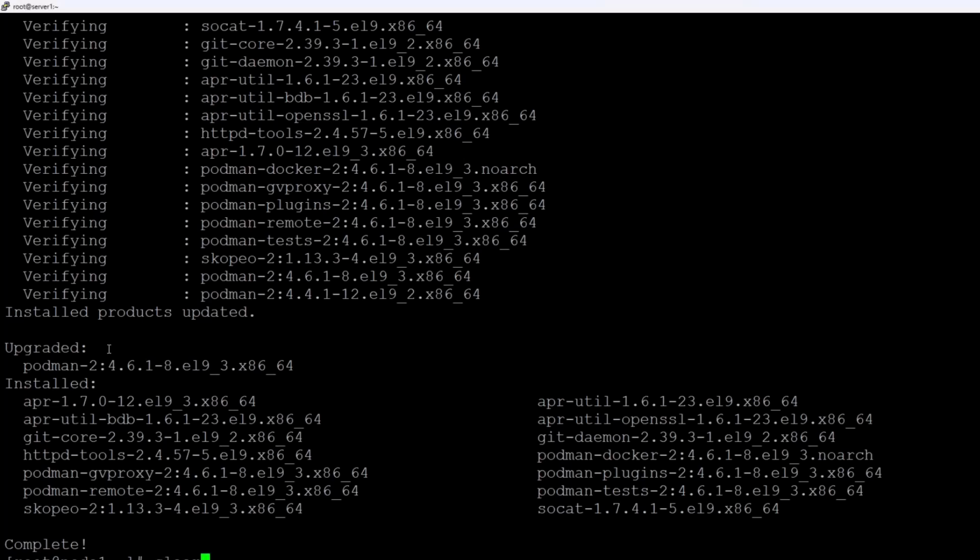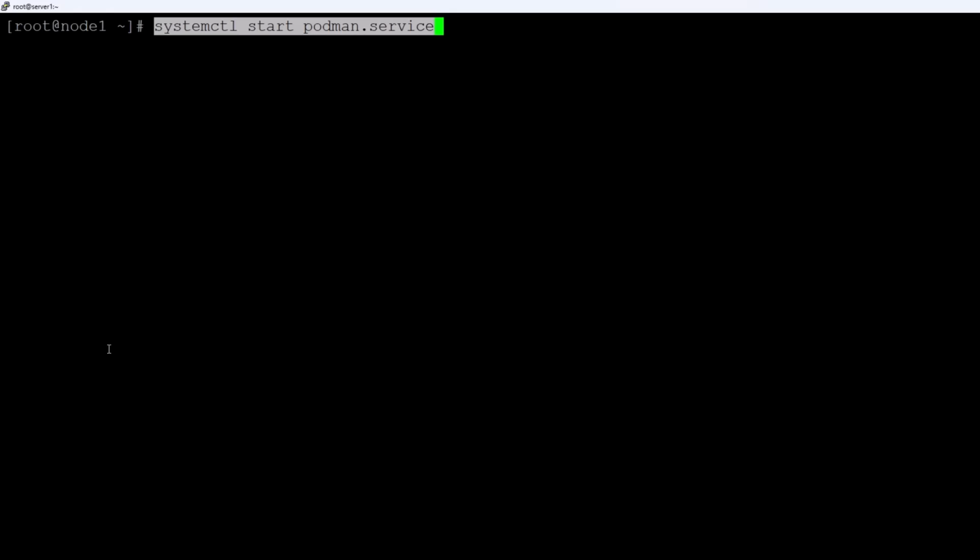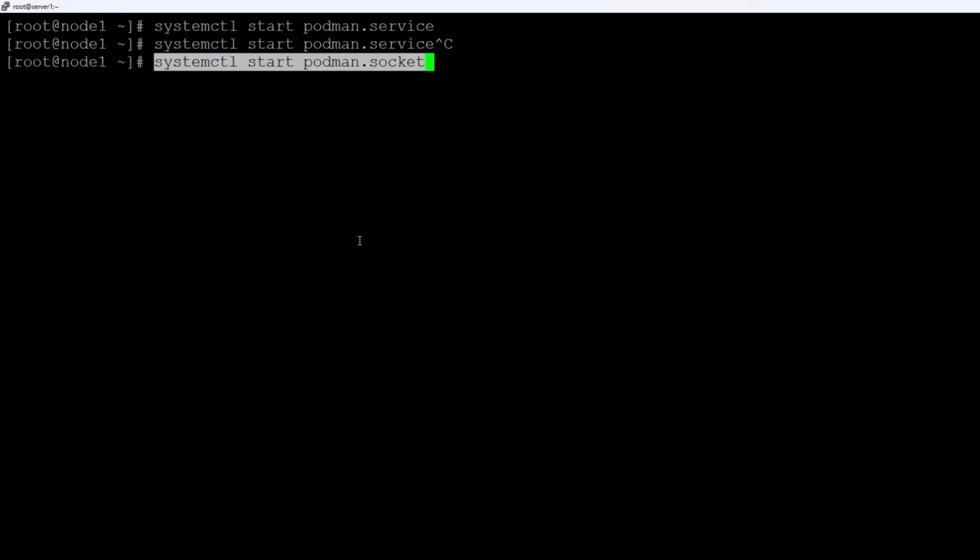I'm clearing the screen so you guys can easily see it. You have to run this command, and then you have to run the socket command. These are just the services you have to run and start. And then this socket command, and make sure you enable it. These four commands you have to run.